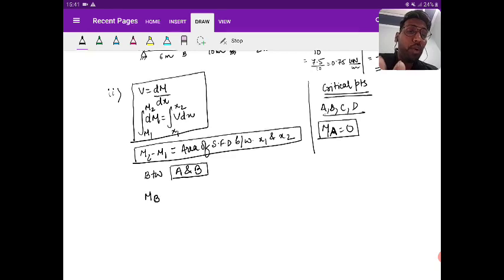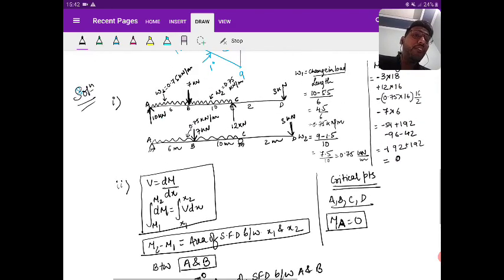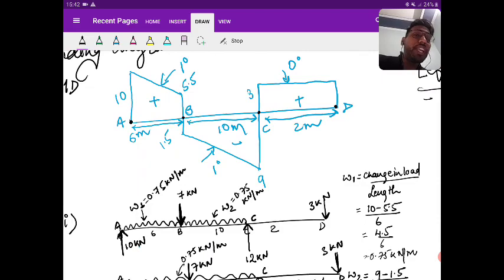So what we are going to write? MB minus MA is equal to area of shear force diagram between A and B, where MA is equal to 0. What is the area of the shear force diagram between A and B?